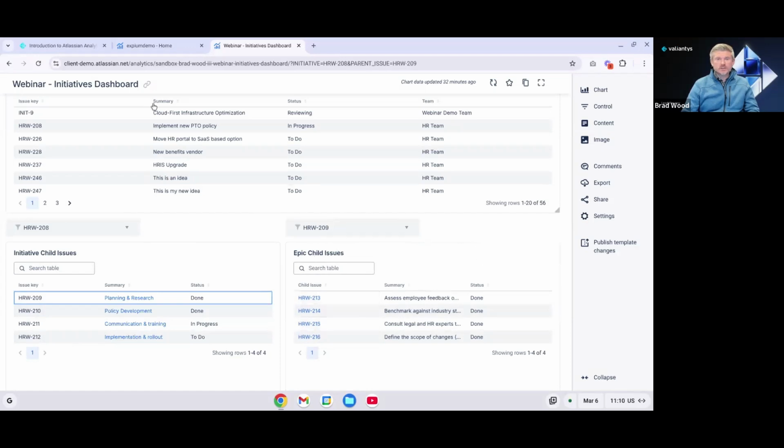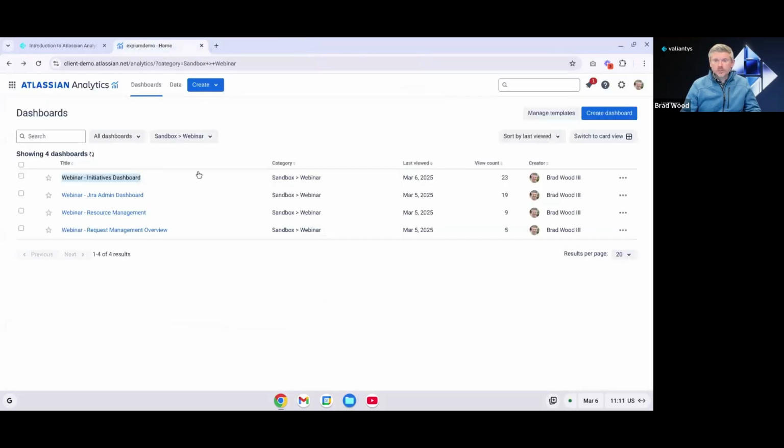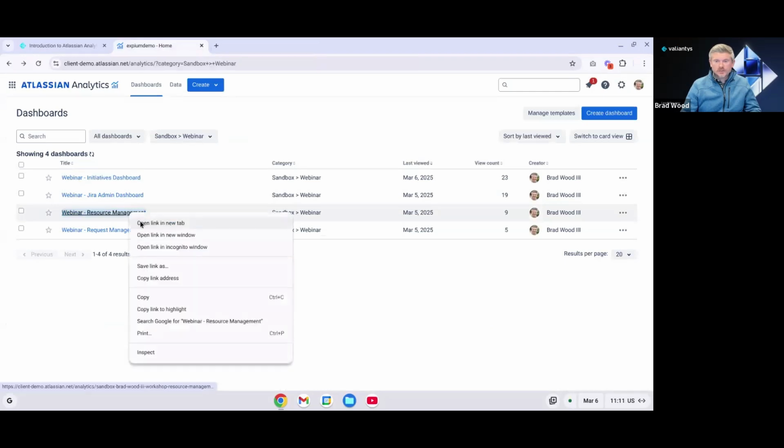So we can see kind of a full roll up from all of these stories or tasks to the epic to the initiative that they're associated with. And those are being powered by what's called a drill down, and we'll get into that a little bit later if time allows.